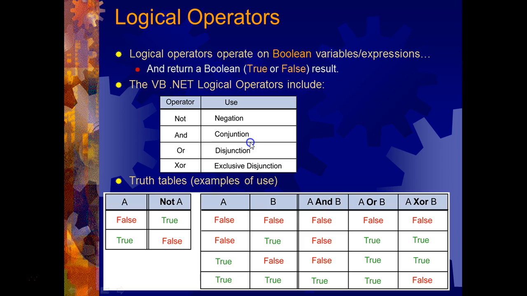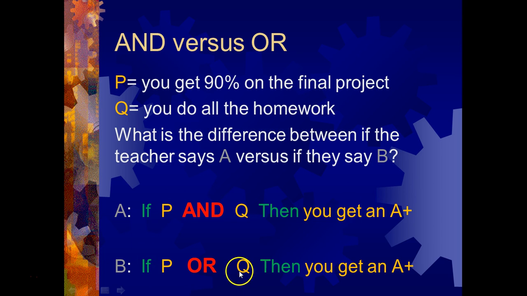So that's what this table is. For the and statement, the only time it's guaranteed to be true is if both A and B are true. Then the whole thing is true. Whereas for the or one, if this one is true, then the A or B part is true. Remember, I'm evaluating this right here.